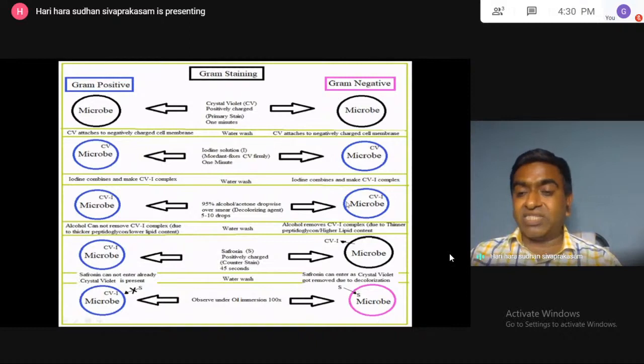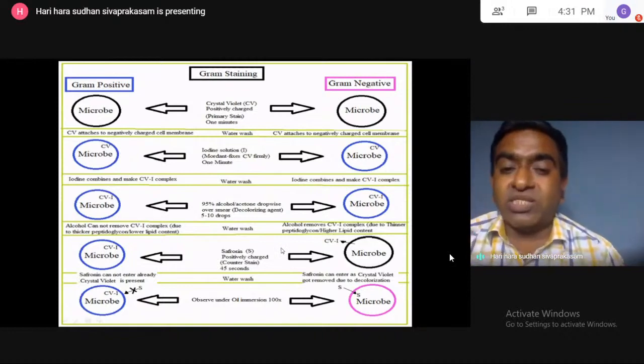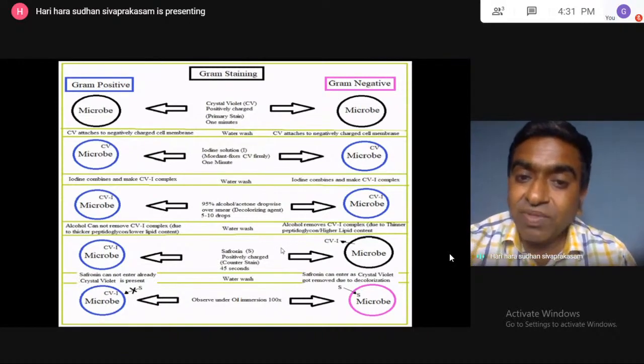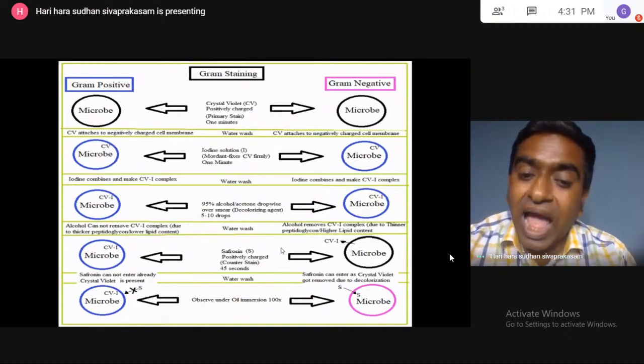Another group of scientists says a thin layer of peptidoglycan is there, so easily the CVI complex will come out. So, the gram staining technique: the procedure is crystal violet addition, 1 minute waiting time, water wash, iodine solution that is the mordant, 1 minute, water wash, then 95% alcohol, adding drop-wise 5 to 10 drops over the microorganism or smear, that is called the decolorizing agent.